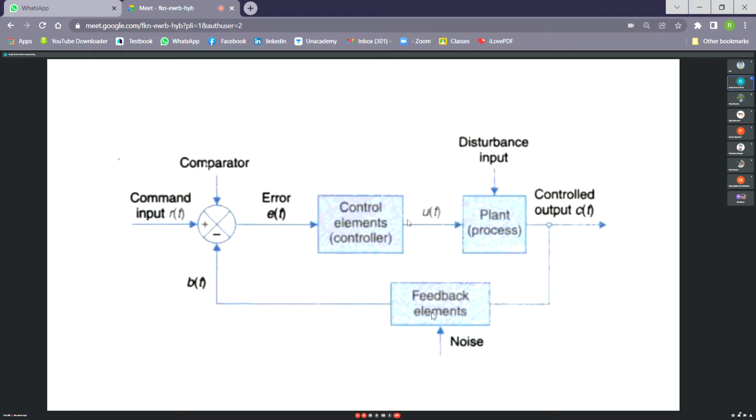And I hope you know the difference between a sensor and a transducer. The feedback elements are not transducers. Some misconception is there that feedback elements are transducers. No, it's a sensor. Feedback elements are sensors, not transducers. A transducer can only convert energy from one form to another, nothing more than that. But a sensor is an off-the-shelf element which can give you a ready measurement.